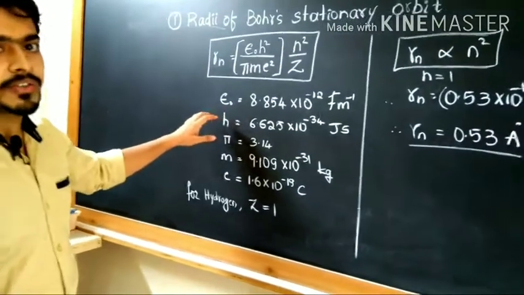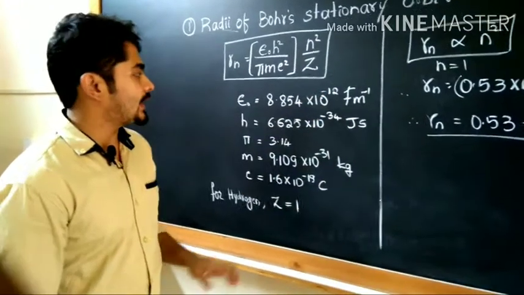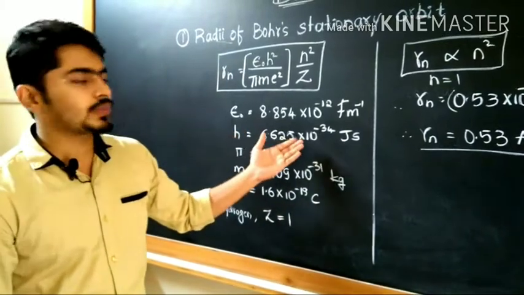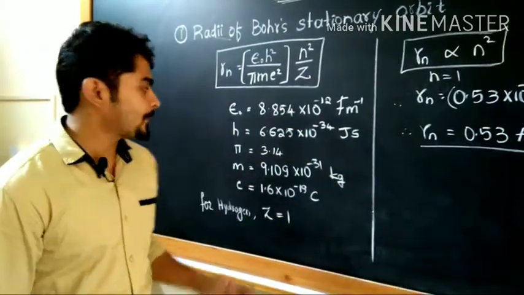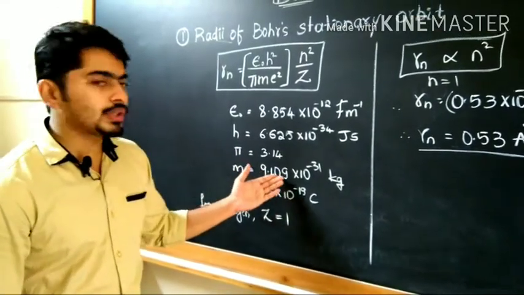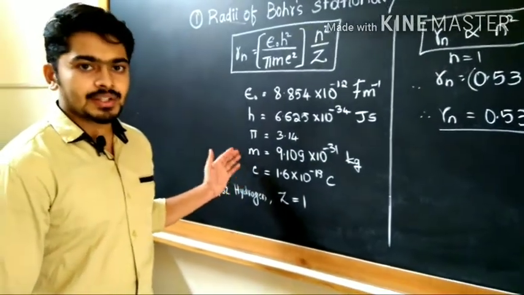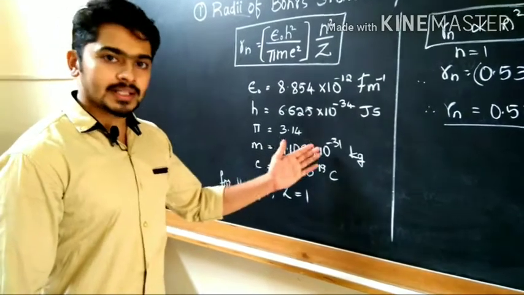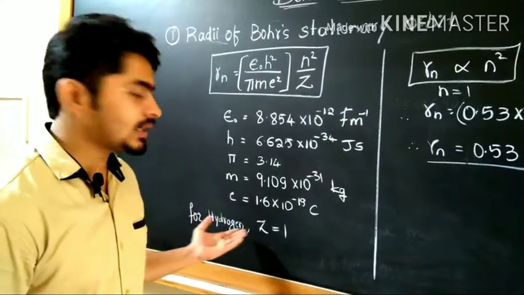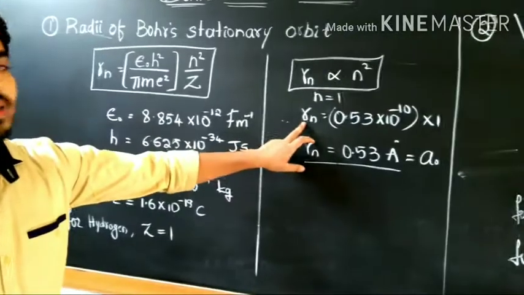Epsilon naught is 8.854 into 10 raised to minus 12 farad per meter, h is 6.625 into 10 raised to minus 34 joule second, pi is 3.14, m is 9.109 into 10 raised to minus 31 kg, and e is 1.6 into 10 raised to minus 19 coulomb. For hydrogen, the atomic number Z is equal to 1.